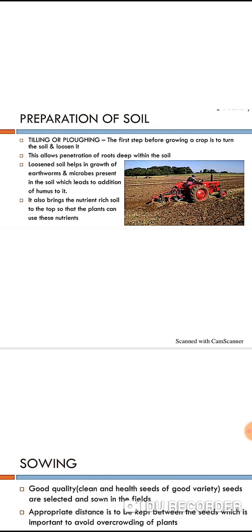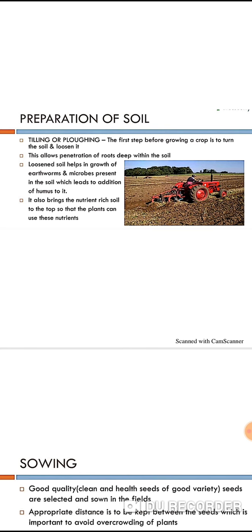Okay. See, the next point is that it also brings the nutrient rich soil to the top so that the plants can use these nutrients. If you don't turn the soil, how will the nutrients in the below topsoil come to the topsoil?